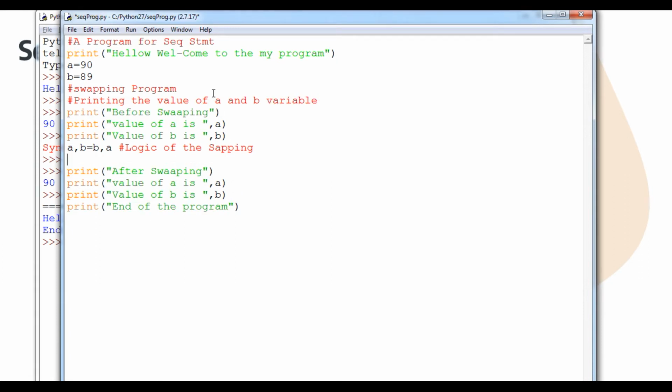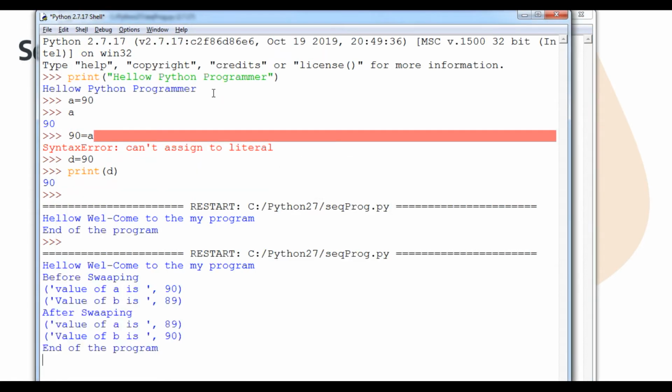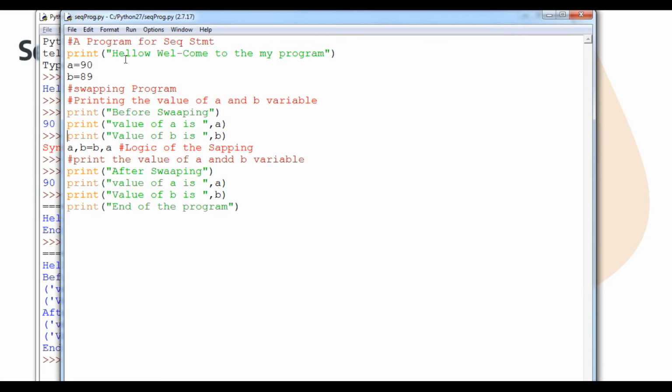Same here, I will show a comment to make the program easier to understand. Okay, student, so I'm just running it. So you can see, student, the program has executed line by line. That means the first line executes, this one prints. The comment will not execute because it is only for the user, I mean the programmer, to understand the program well.